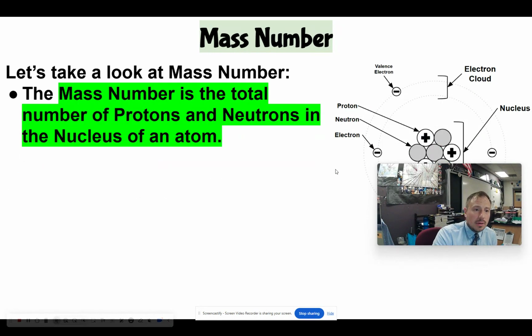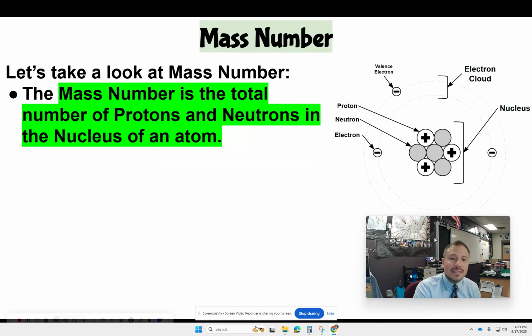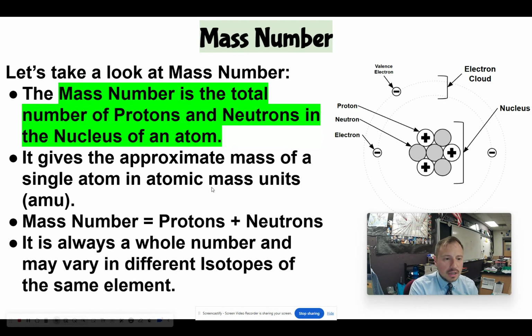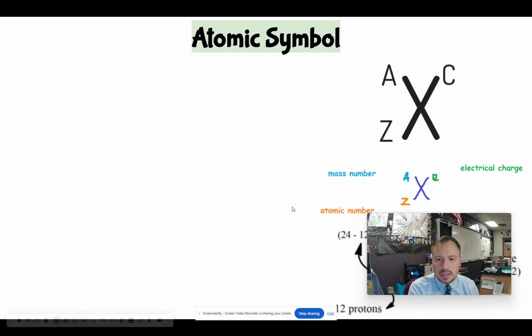Now, the mass number is the total number of protons and neutrons in the nucleus of an atom. It gives the approximate mass of a single atom in atomic mass units, or AMU, just the number of protons plus neutrons. It's always going to be a whole number, and it's going to vary in different isotopes of the same element. So we'll get to isotopes a little bit later.